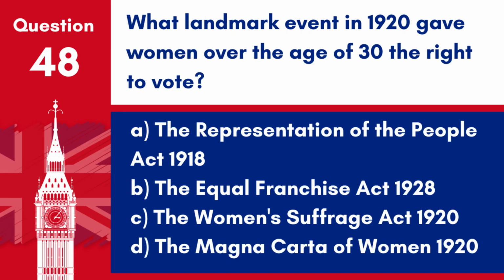Question 48. What landmark event in 1920 gave women over the age of 30 the right to vote? A. The Representation of the People Act 1918. B. The Equal Franchise Act 1928. C. The Women's Suffrage Act 1920. D. The Magna Carta of Women 1920. Answer: A. The Representation of the People Act 1918.